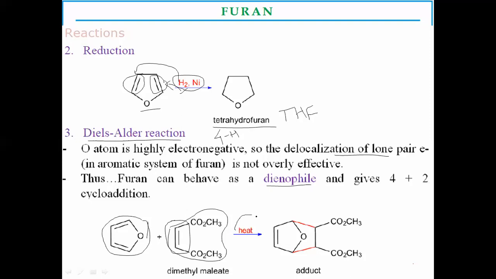They undergo a cycloaddition reaction in the presence of some heat, forming the cycloaddition product by breaking of these double bonds, formation of 2 new bonds along with another double bond by shifting. So the addition product is formed. This type of reaction is called the Diels-Alder reaction. In Diels-Alder reactions, furan acts as the diene.